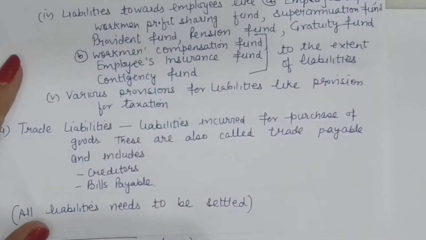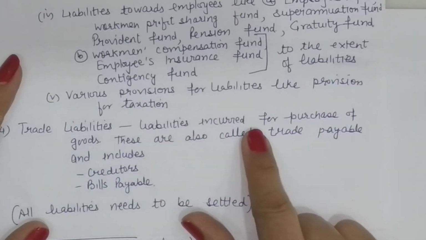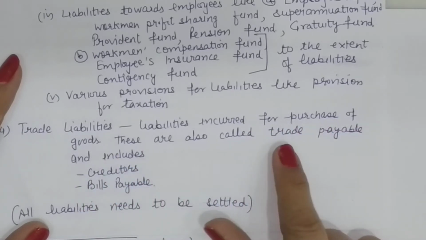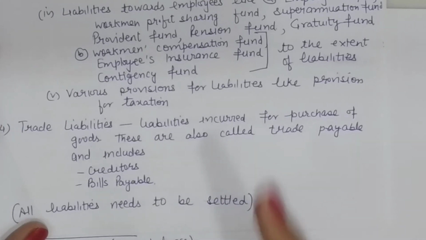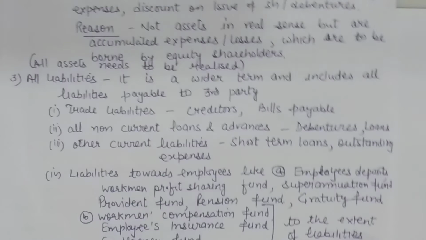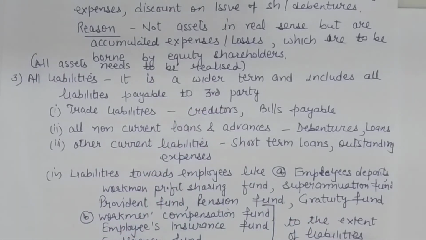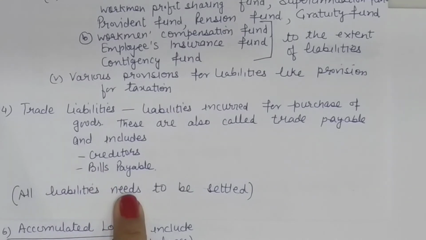But when we buy goods, we get creditors and bills payable. So the trade liabilities will be liabilities incurred for purchase of goods. It includes trade payables, that is creditors and bills payable. So if we are given all liabilities, we will consider all liabilities payable to third party. If the company takes over only trade liabilities, it will take over creditors and bills payable.